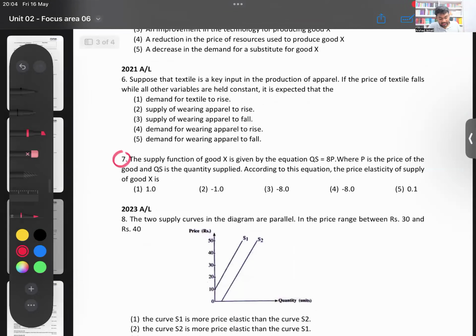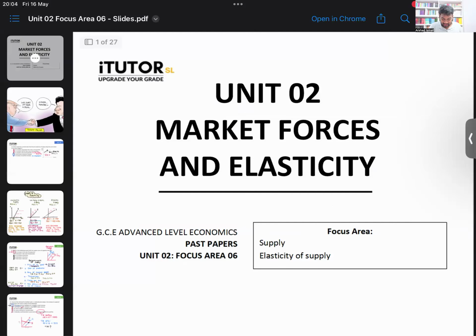That is this one. Suppose the supply function is given by the equation QS equals 8P. Same thing repeated. They're asking, according to the equation, what is the PES? Look at the equation format. QS equals 8P. There is no A component, meaning that is a unitary elastic supply curve. Minus 1 or plus 1? Remember, PES is plus 1 now. Law of supply, positive relationship. So PES will be plus. So 7 is answer number 1. Done. Then I will move back to my tutes slide.